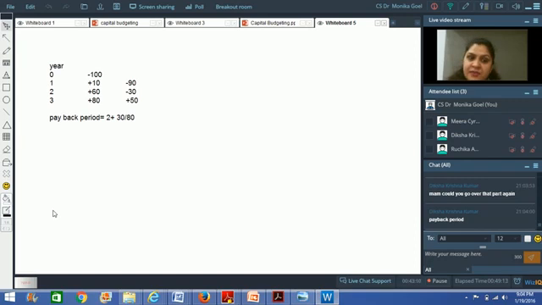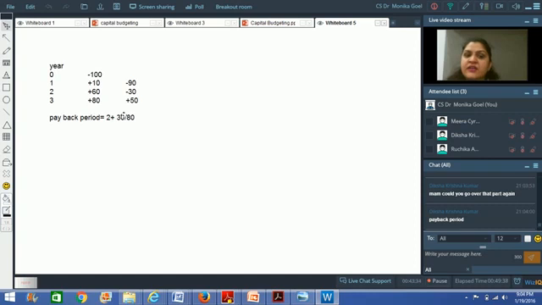See, I said that in the first year you are just getting 10 rupees. Right? So you are still to recover 90 rupees. In the second year, you are getting 60 rupees. Now you are still to recover 30 rupees. In the third year, you are getting 80 rupees. You just wanted 30 rupees, but you are getting more. So you just want to know in what period I get my initial investment back.